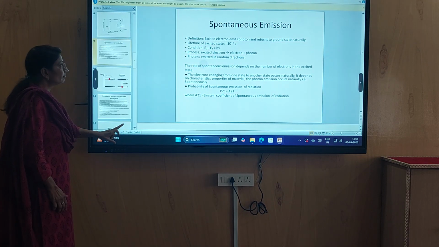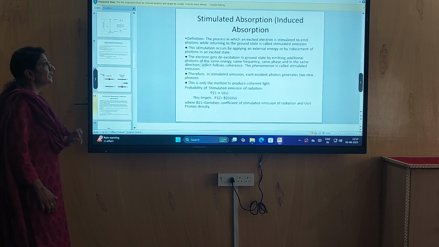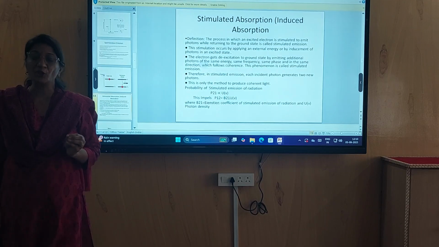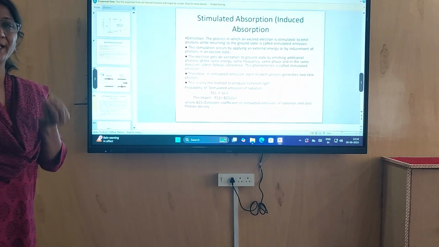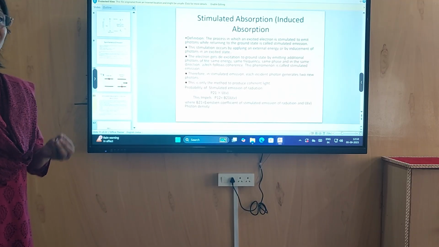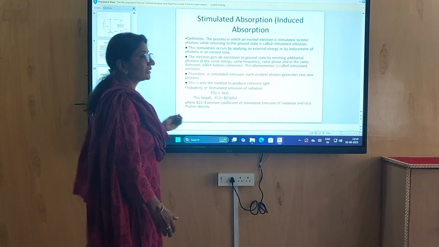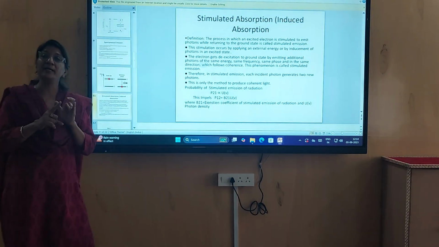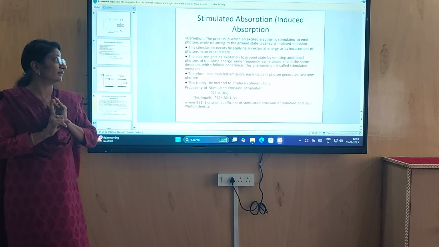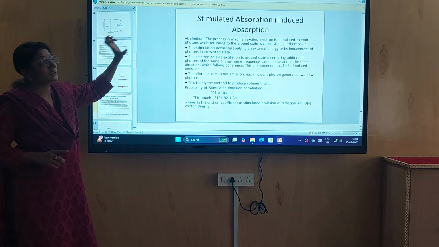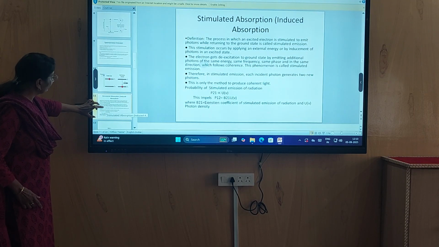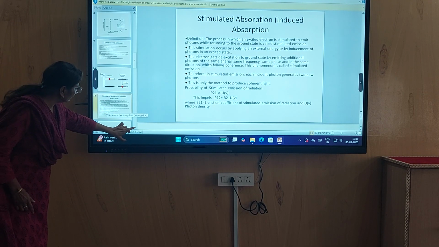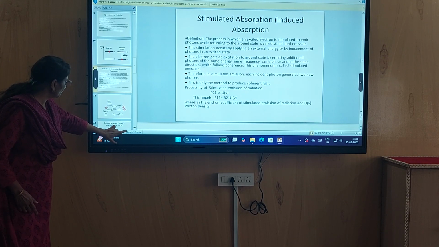Now the next, very important step is stimulated emission of radiation. This is very important for laser action. As we studied, the full form of laser is light amplification by stimulated emission of radiation. Now, what is this stimulated emission of radiation?